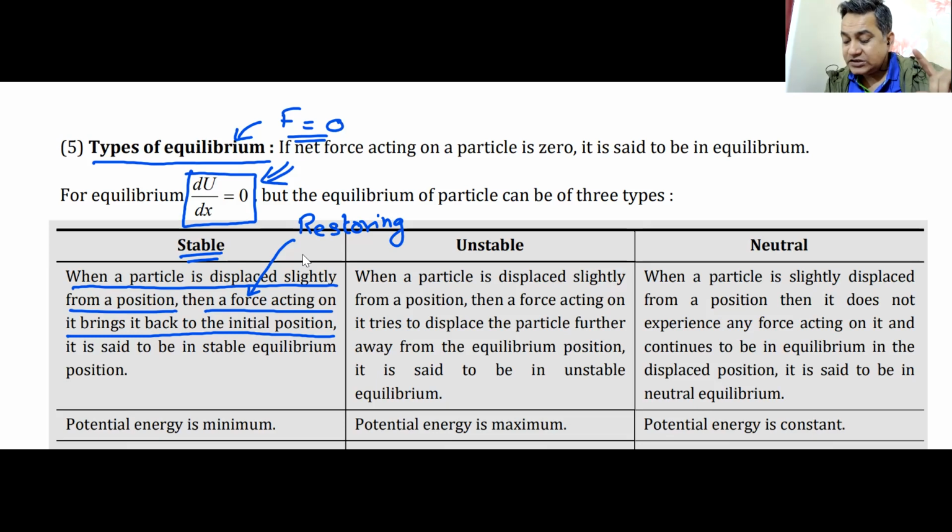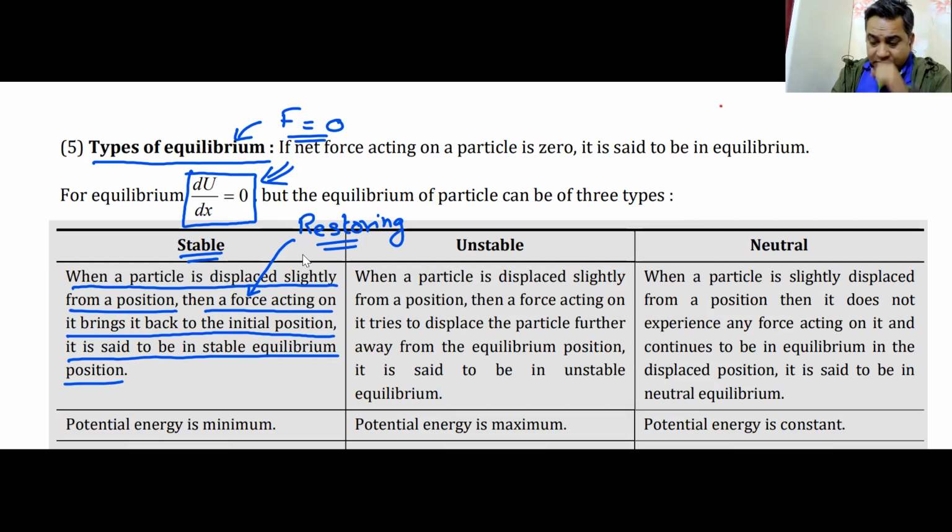This type of equilibrium is known as stable equilibrium. So wherever you have stable equilibrium, one thing would be sure, that there would be some force trying to bring it back to its original condition. That is the restoring force. That is the first point that we have understood about stable equilibrium: there would be a restoring force.